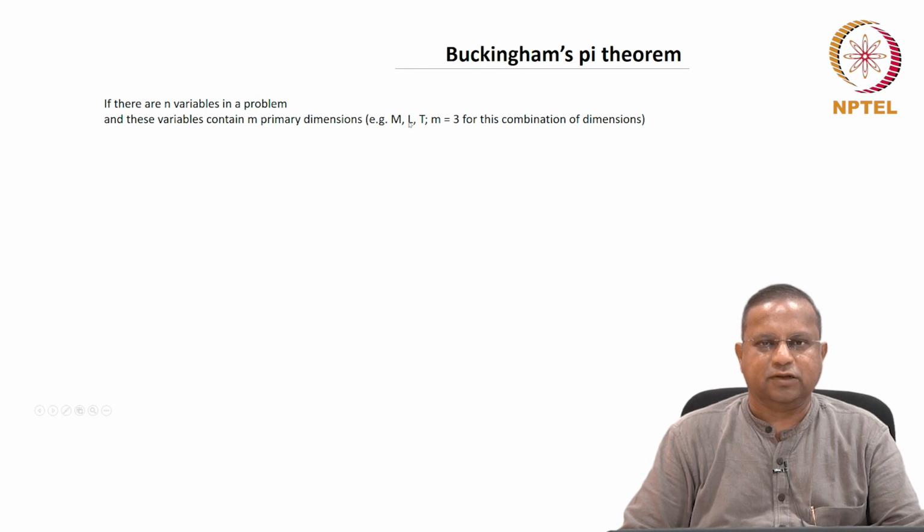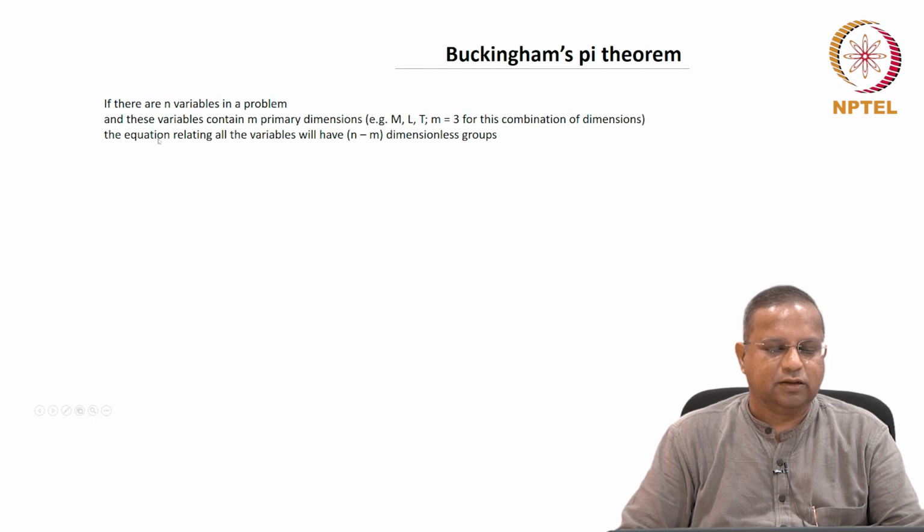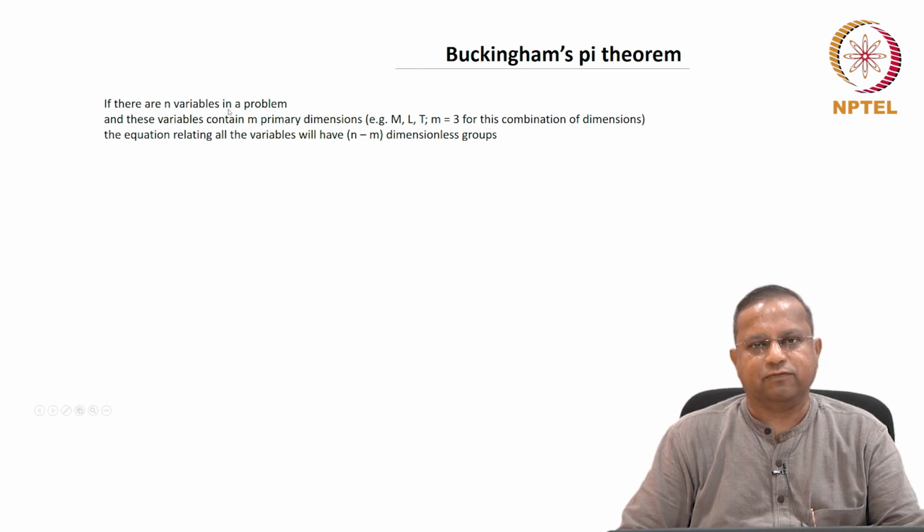But let us just stick to the standard ones, MLT, for this. But this formulation is applicable for any m primary dimensions. And if this is the case, then the equation relating all the variables will have n minus m dimensionless groups. N is the number of variables, m is the number of primary dimensions. So we are after an equation that contains n minus m dimensionless groups that relates the various variables here, and that would be helpful for design and operation.